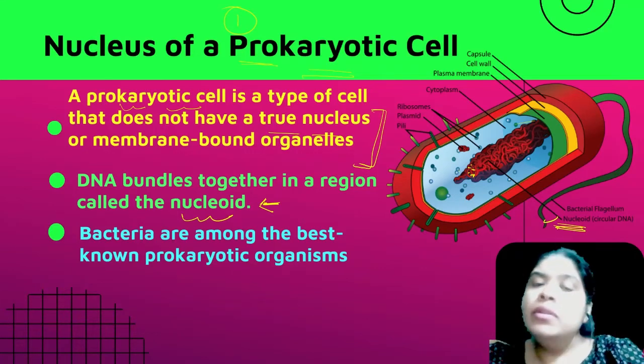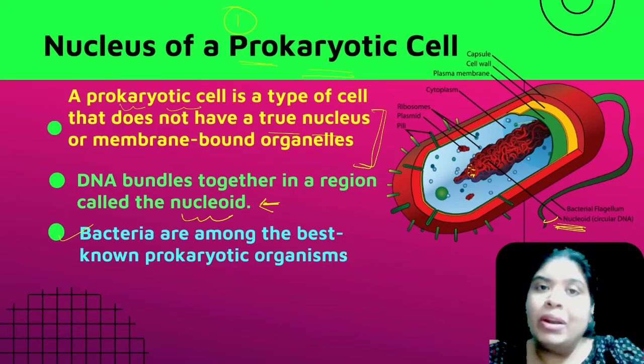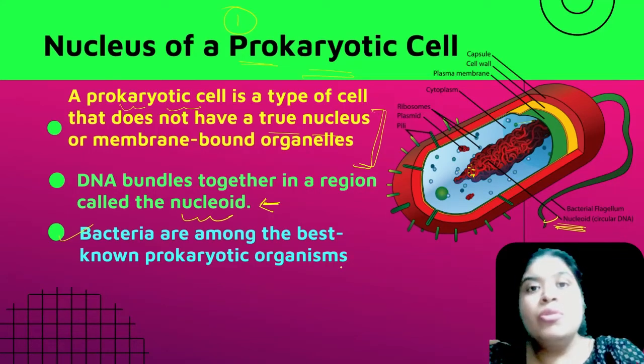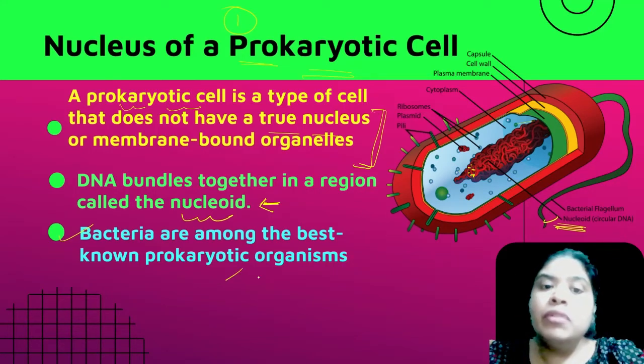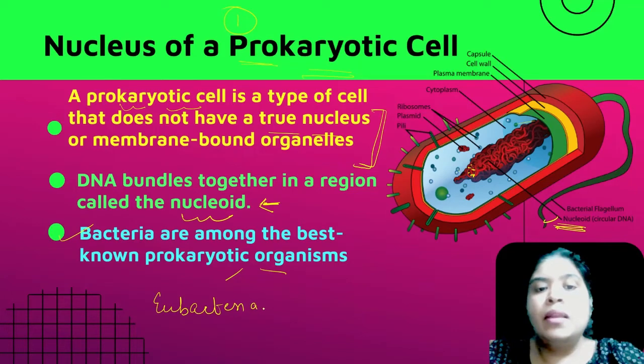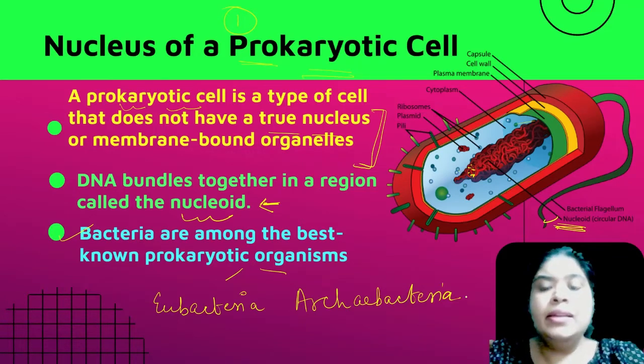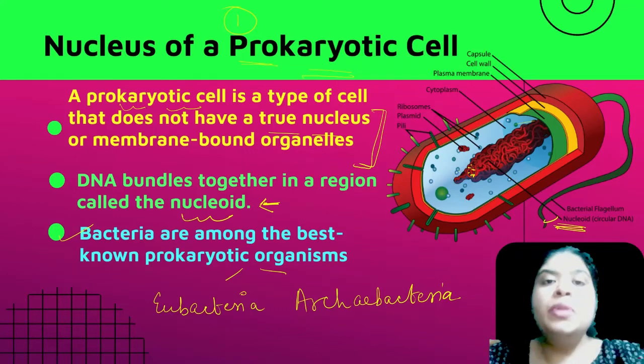Okay. Now the examples of prokaryotic cells. When I talk about prokaryotic cells, we have bacteria, all bacteria from kingdom Monera, which can be either eubacteria or archaebacteria. Both fall under this category. So this was about the prokaryotic cell.